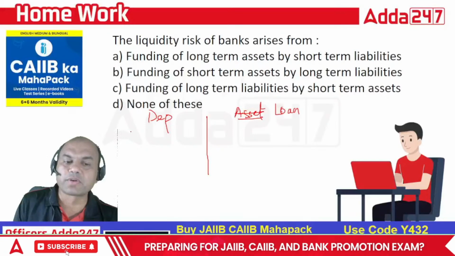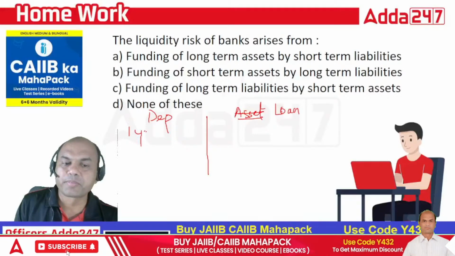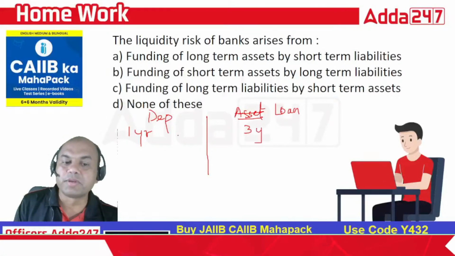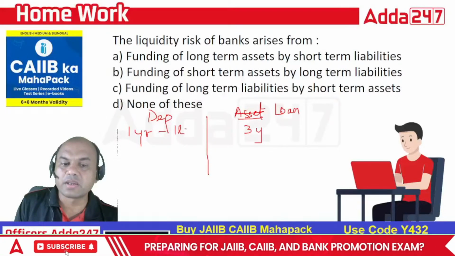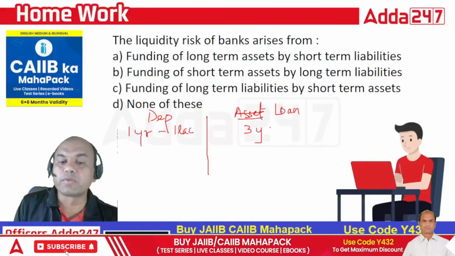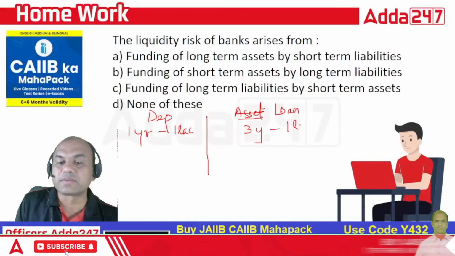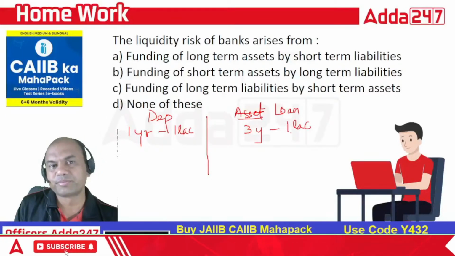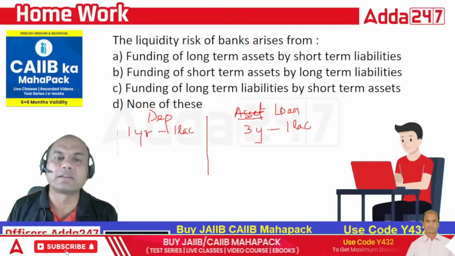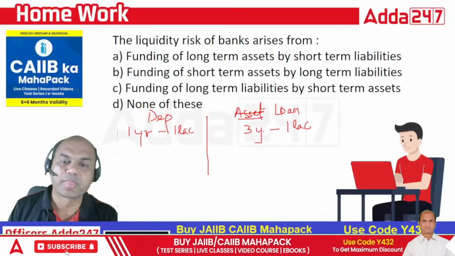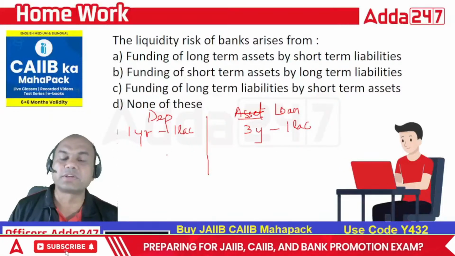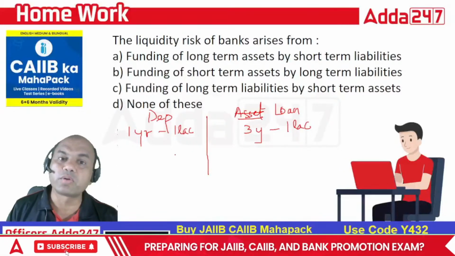Liability is deposit. Suppose I am having a 1 year deposit and I give a loan of 3 years. Means for 1 year I am having 1 lakh, this is the deposit which I am having, FD. I give a loan of 1 lakh for 3 years against this FD. Am I doing the right thing or wrong? Just type yes or no. I am giving a loan of 3 years against the deposit of 1 year. No, I am not doing the right thing.